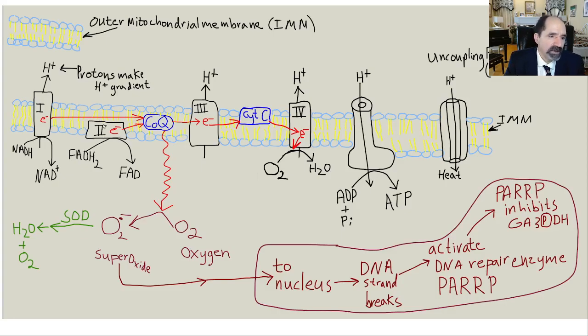Normally what happens is NADH delivers electrons to complex 1. These are the complexes of electron transport. And by the way, just to get oriented on the location, this is inside the mitochondria, the energy factory of human cells. The mitochondria has two membranes. There's the outer mitochondrial membrane, often abbreviated OMM, and then there's the inner mitochondrial membrane, often abbreviated IMM. So here I've got IMM over here.